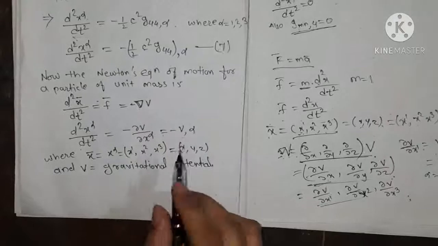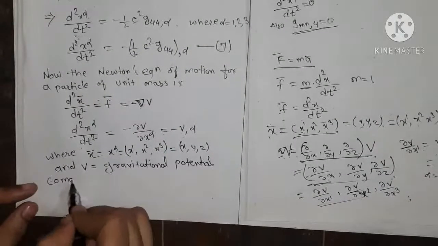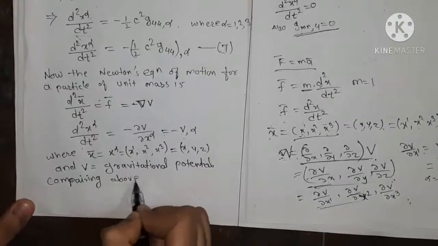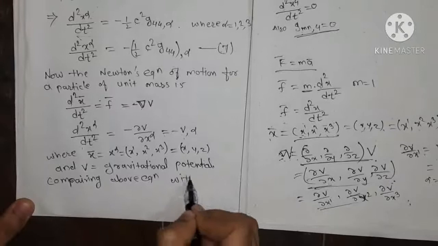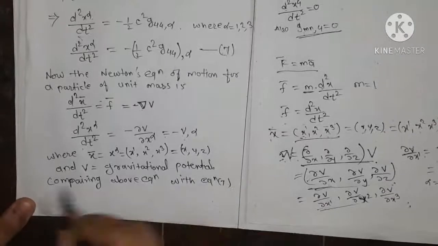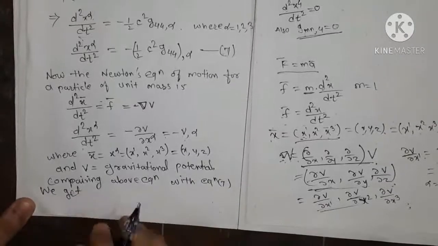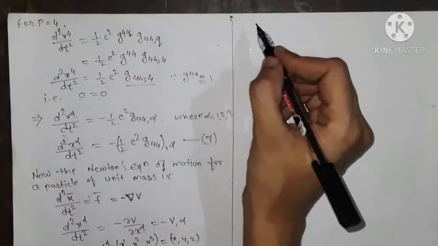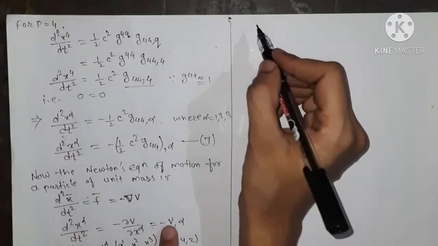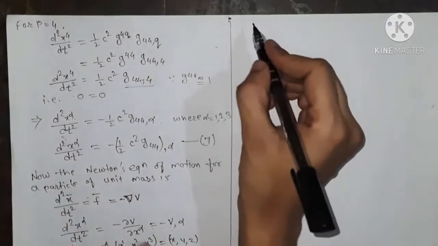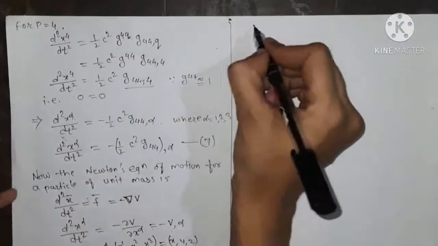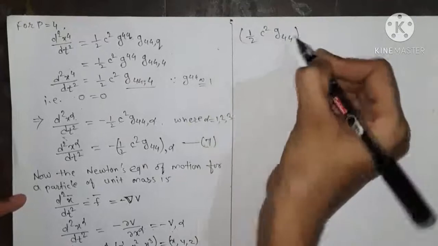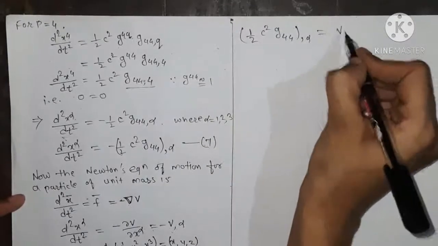So comparing the above equation with equation 7, we get this right hand side, that is minus half, minus also gets cancelled, so we get 1 upon 2 c square g44 whole bracket comma alpha equals v comma alpha.